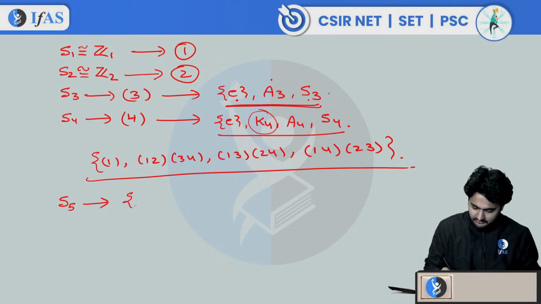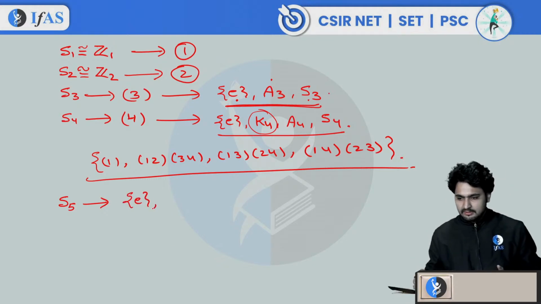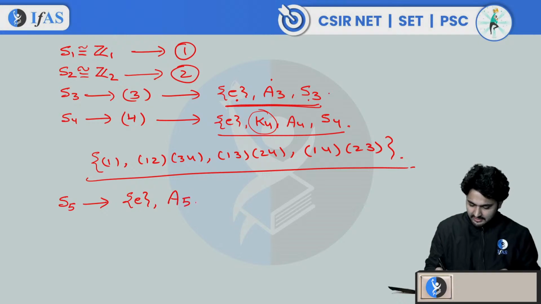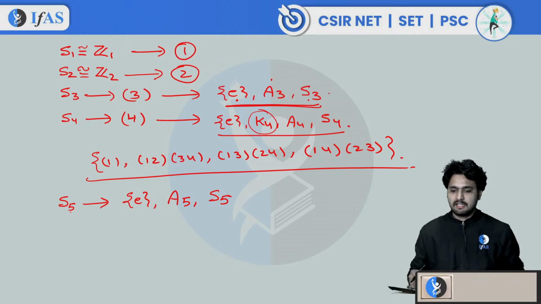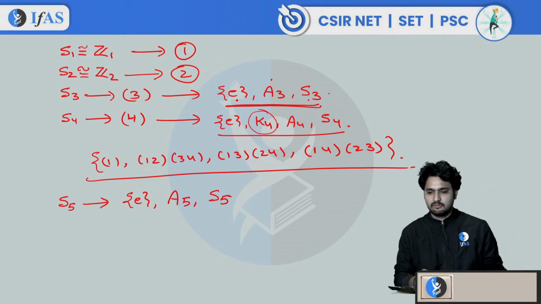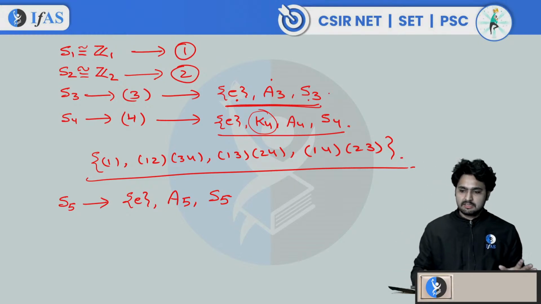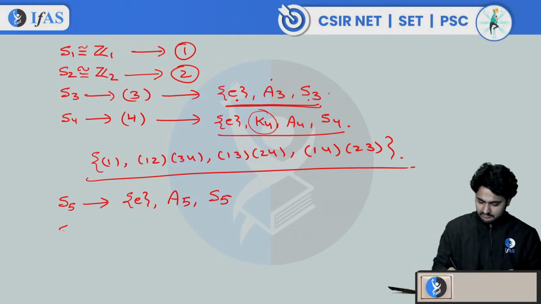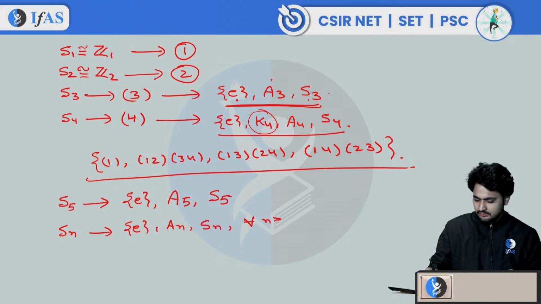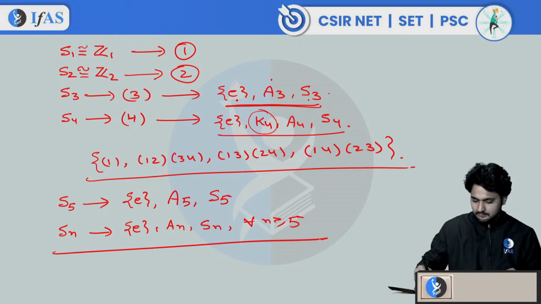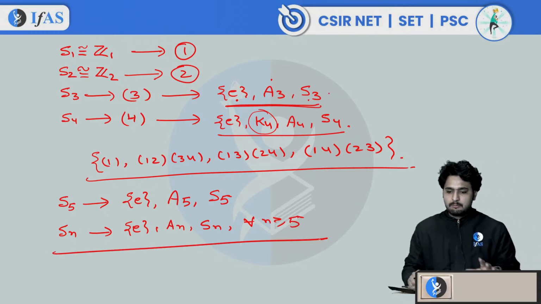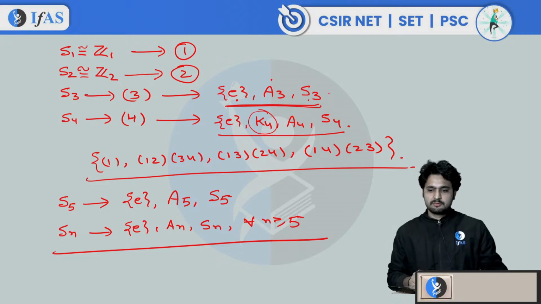So S5 has the identity, another one is A5, and then S5. Not only S5, if you consider any other Sn where n is greater than or equal to 5, it will have only 3 normal subgroups: the identity, An and Sn for all n greater than or equal to 5. Now we know the normal subgroups of every Sn.